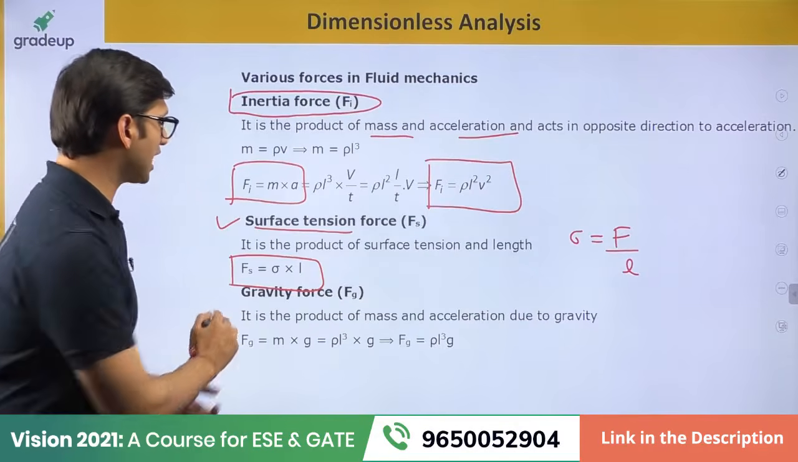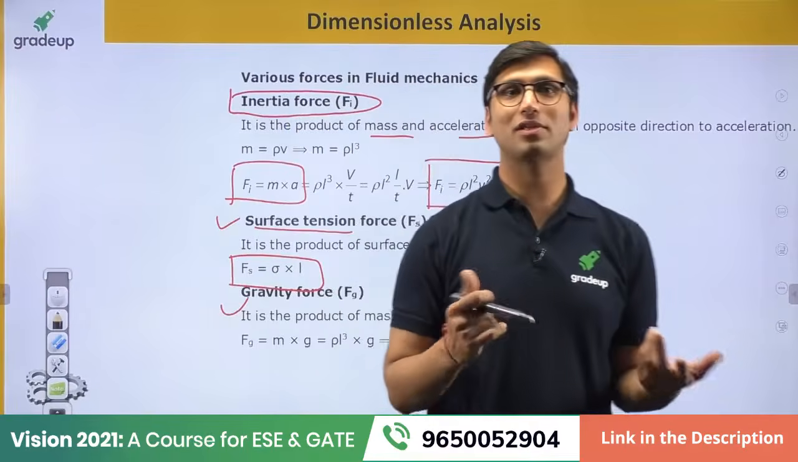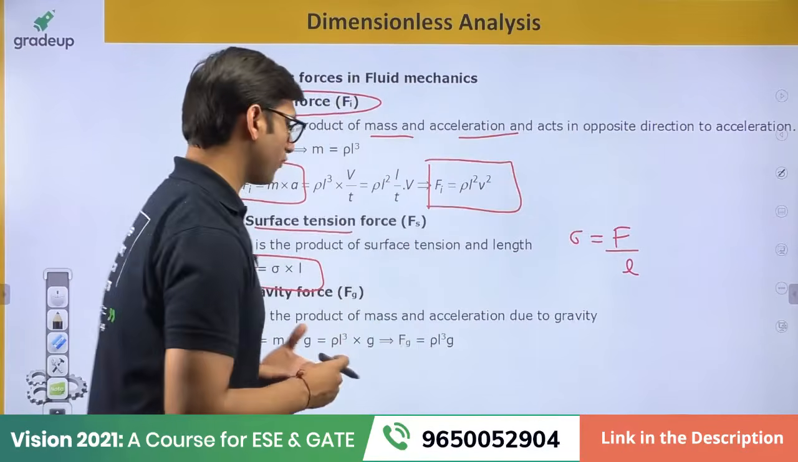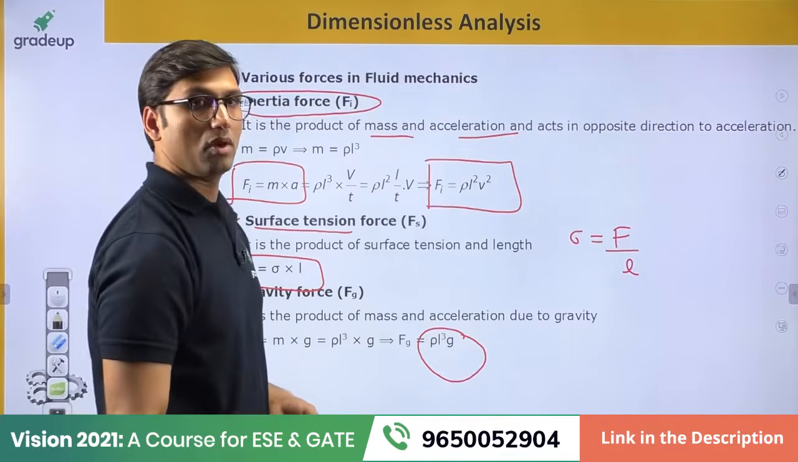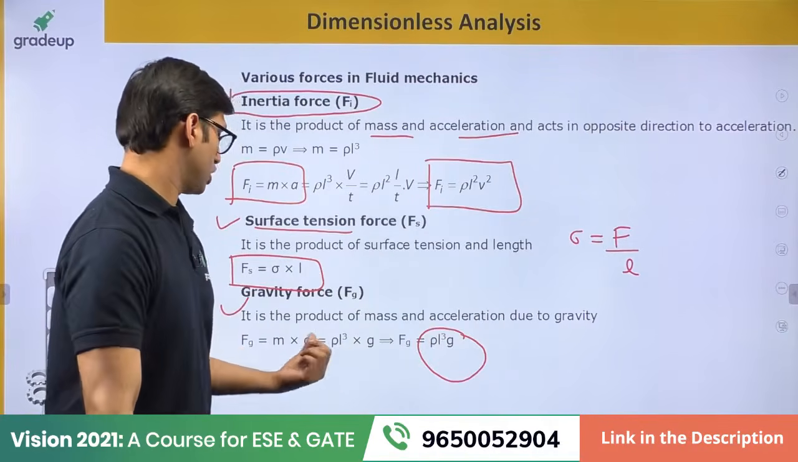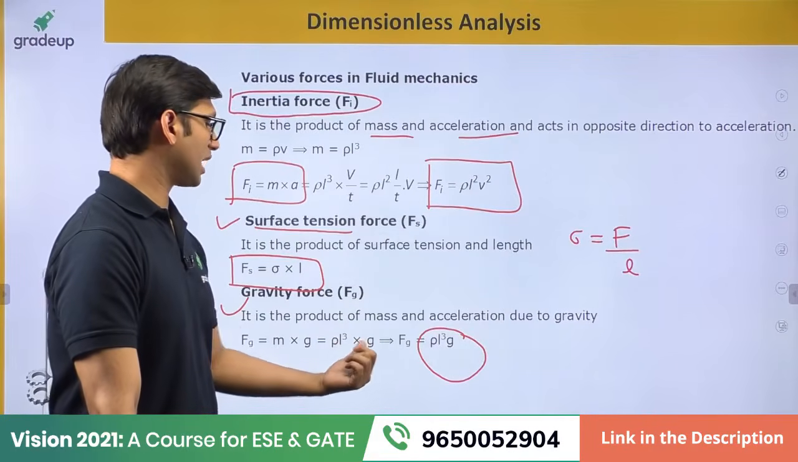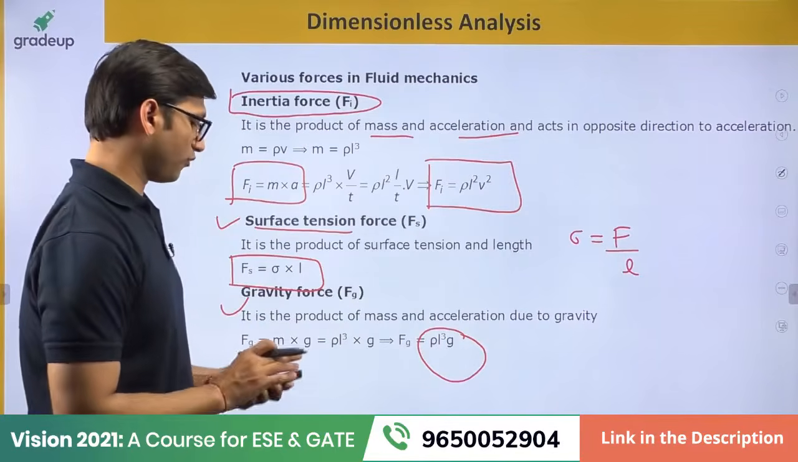The next force is the gravity force. Gravity force, as you know, is equal to the product of mass and acceleration due to gravity. So that is equal to m into g, and in terms of formula, it is equal to rho into L cube into g, because the mass is rho into L cube, and the acceleration due to gravity is g. So that is the value of the gravity force.